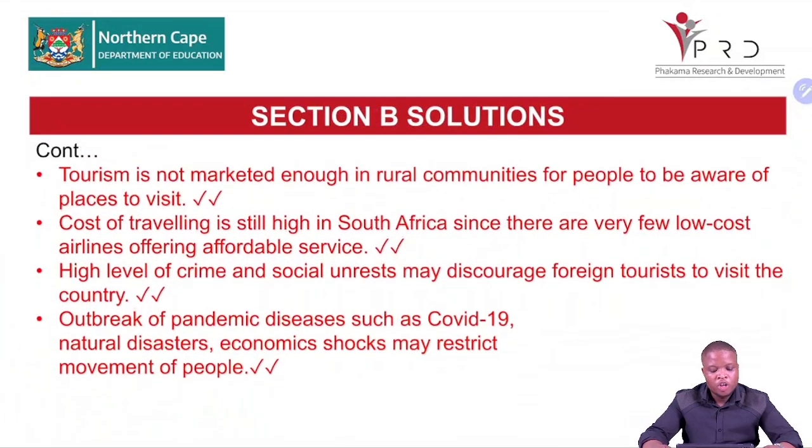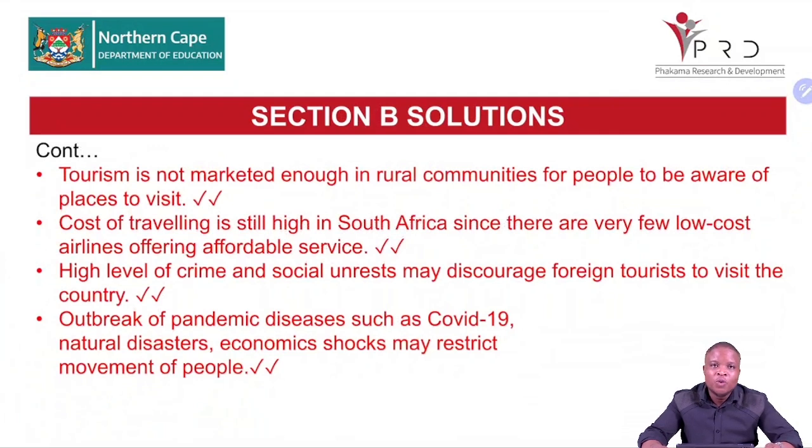As we continue, tourism is not marketed enough in the rural communities for people to be aware of the places to visit. Cost of traveling is still high in South Africa since there are very few low-cost airlines offering affordable services. We have very few airlines, and that makes the airfare expensive, because there's no competition.